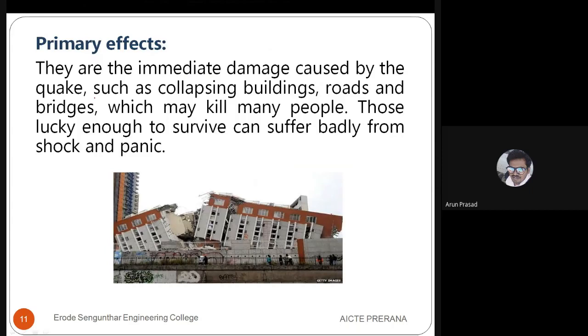So coming back here, primary effects. These immediate effects will cause loss and damage to people, and they will suffer in many ways afterwards. The main effect will be the collapsing of buildings if the building is not designed and constructed for earthquakes. So in the case of bridges and buildings, earthquake load is very necessary.